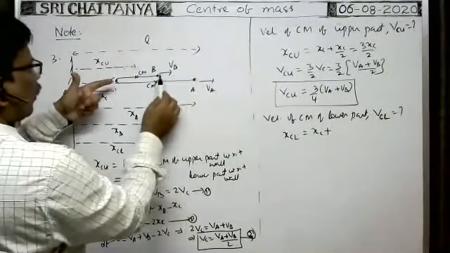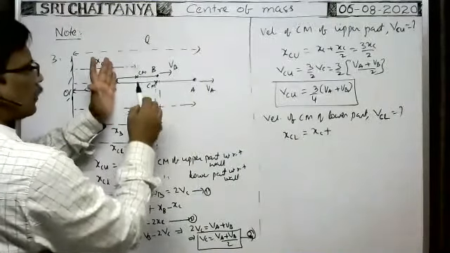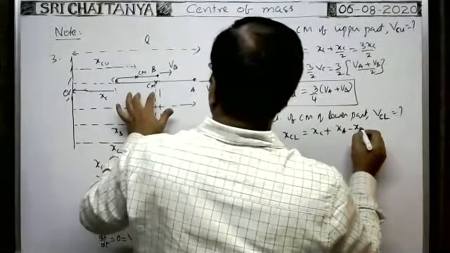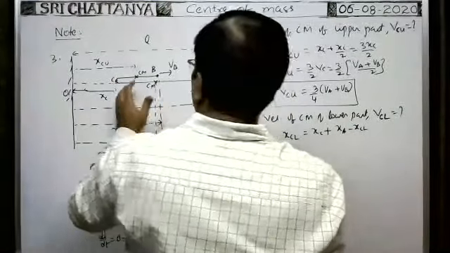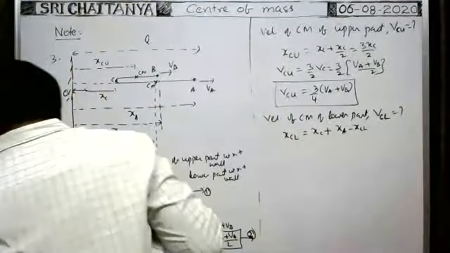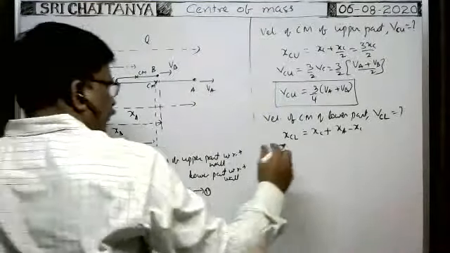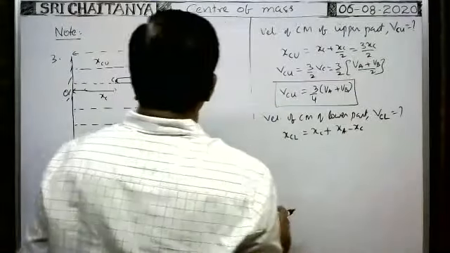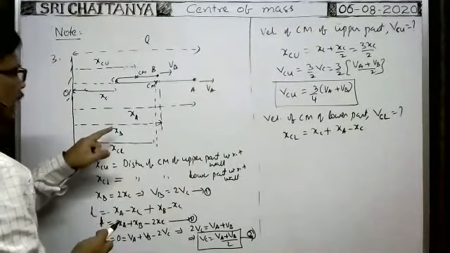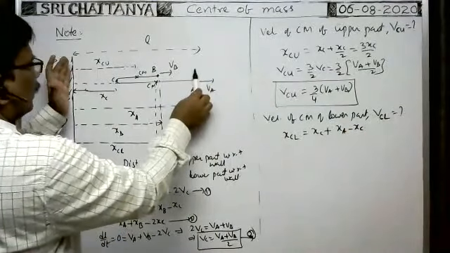XA minus XC, and half of that is this length: (XA minus XC) by 2. From this XA, subtract the XC value. What we need is XCL, this distance, that is important. Separate this from this XCA.